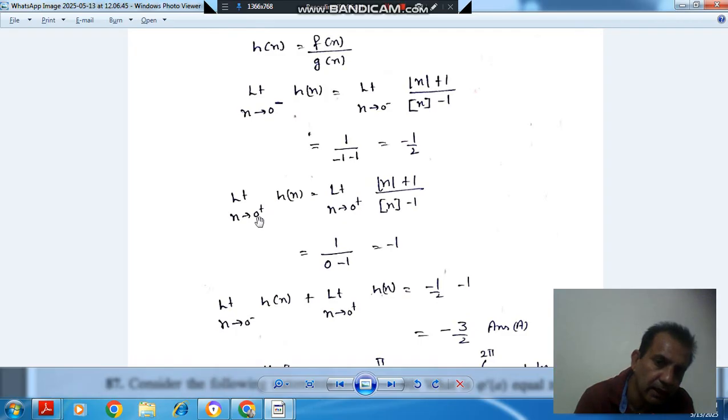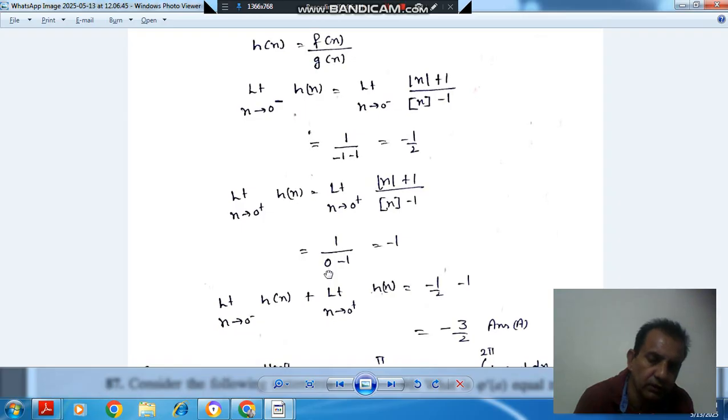And if we take limit x tends to 0 plus, the numerator will be 1, and the denominator is now for 0 plus. For 0 minus we take minus 1, for 0 plus we take 0. 0 minus means something negative, so the greatest negative integer is minus 1, and 0 plus means on the positive side, so the integer is 0.